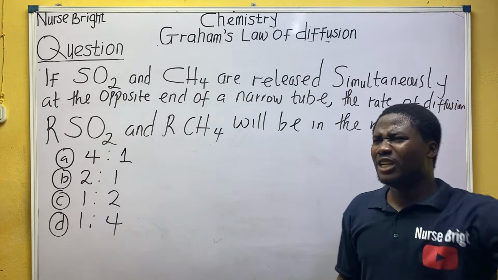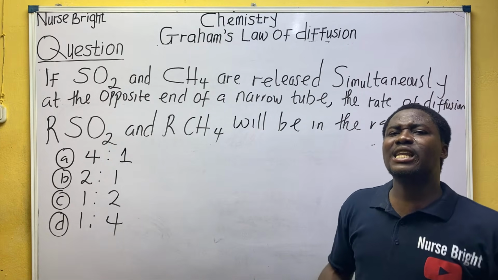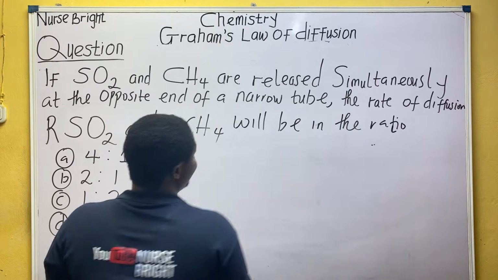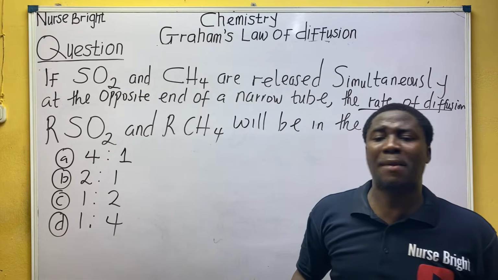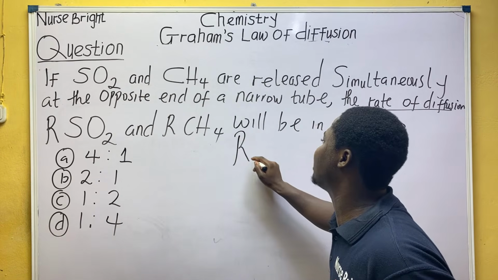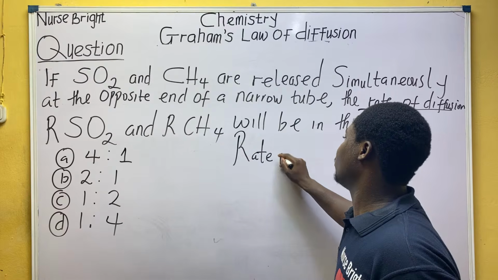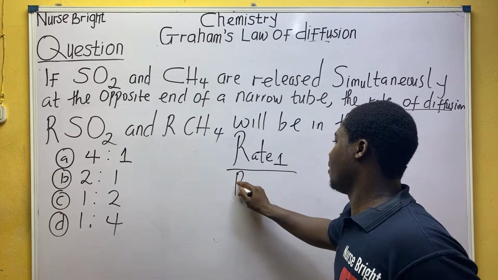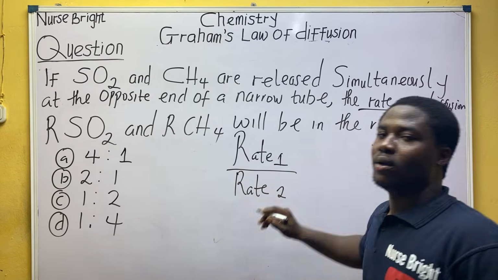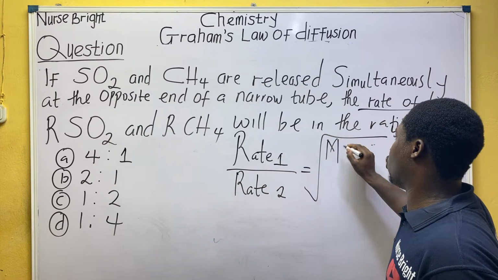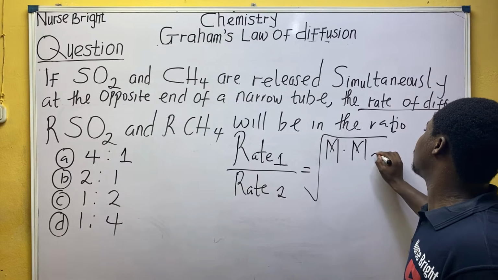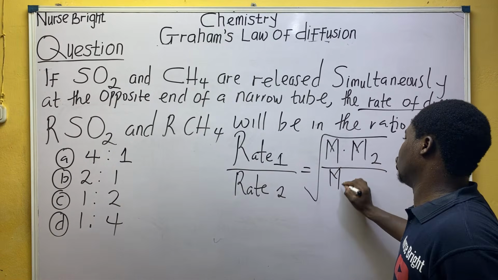Did you see density here? No. So basically, you're still going to use the formula that relates rate of diffusion with molecular mass. Use your first formula that says rate 1 over rate 2 is equal to the square root of molecular mass 2 over molecular mass 1. This is what I'm going to use to solve this question.